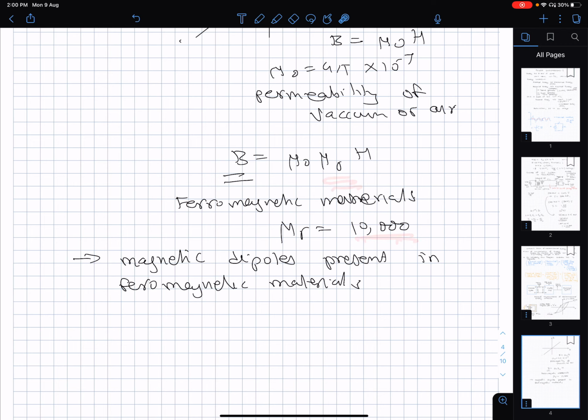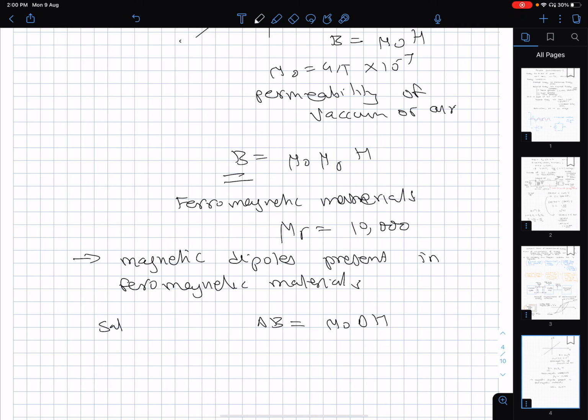This alignment will enhance the magnetic field significantly. But once all of them have aligned, if you increase H further, no further improvement will happen, and hence we say that it reaches saturation.